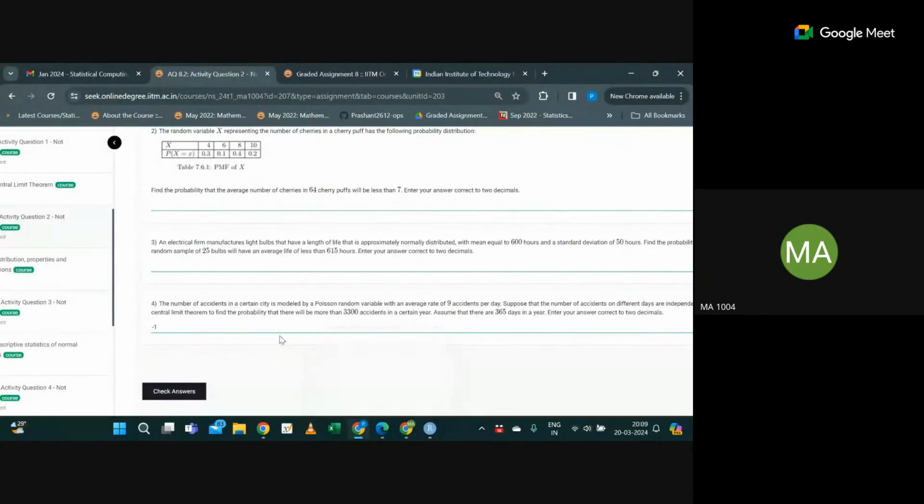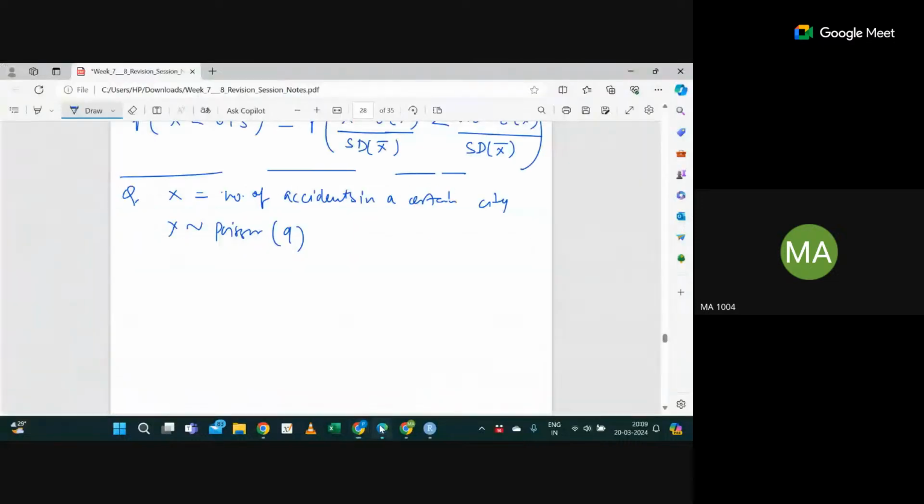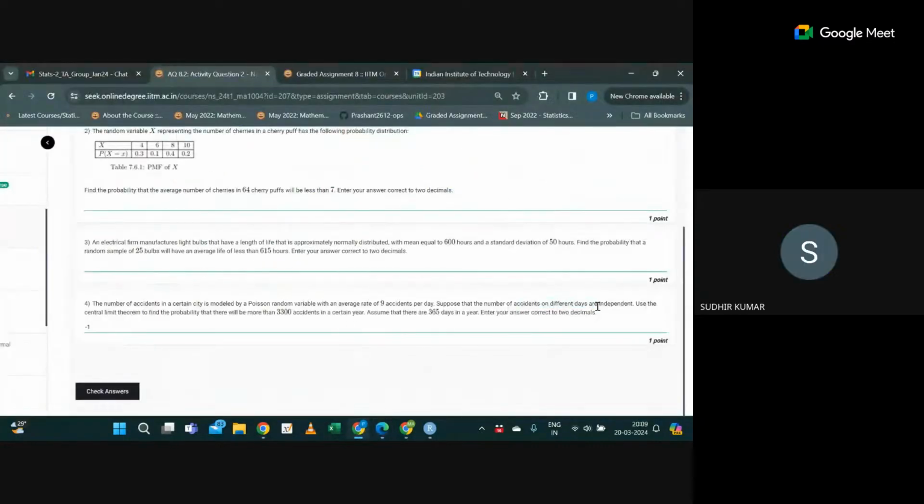Now, what is the question, carefully? Suppose that the number of accidents on different days are independent. That means these are independent. Yes or no? Just write down what is given. Use the central limit theorem to find the probability that there will be more than 3,300 accidents in a certain year.